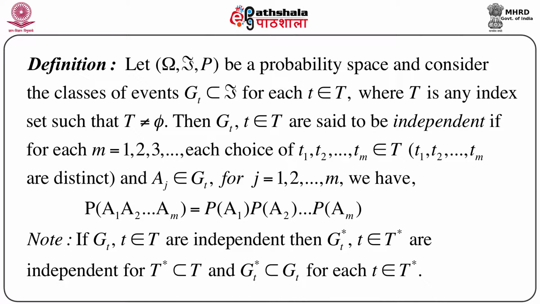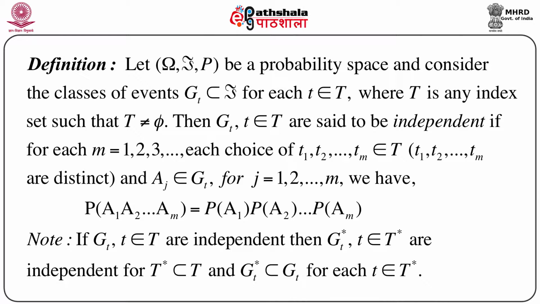That means we are considering the independence of m events, where m is for the moment finite, and each A_j belongs to this G_t. Now note that G_t must be a subset of script F. Another important point to note in this case: if G_t, t belongs to capital T, are independent as per the previous definition, then G_t star, where t belongs to capital T star, are independent for T star a subset of T and G_t star a subset of G_t for each small t belonging to capital T star.